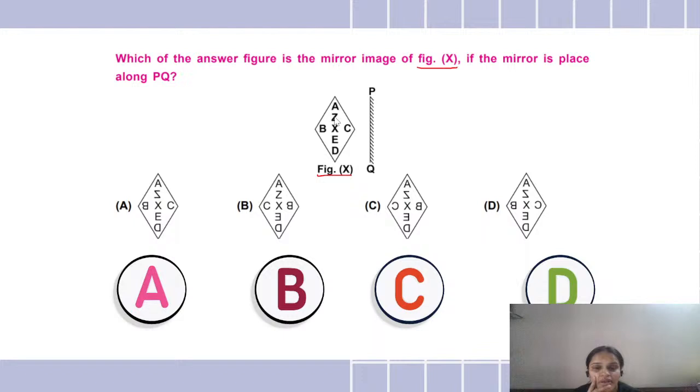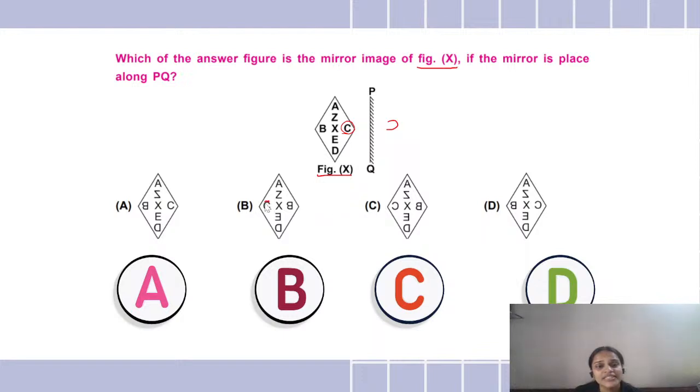Okay. All right. So let's see first whether it can be B or not. So we have this figure and here we have this figure, right? So if I look at this, for example, if I look at this letter in the mirror, I will be able to see it like this. The C will become like this, right?